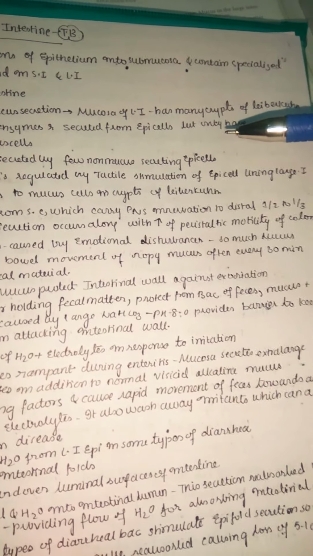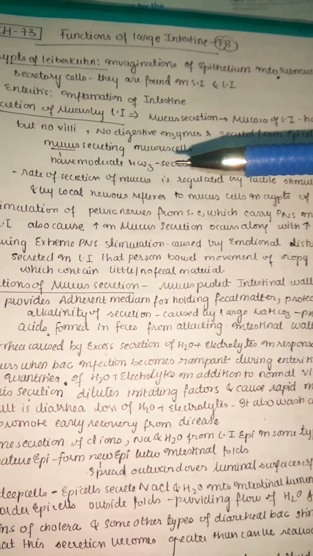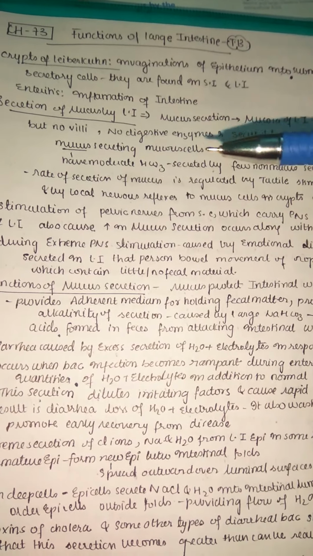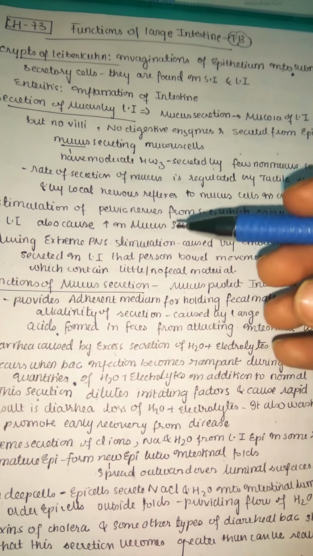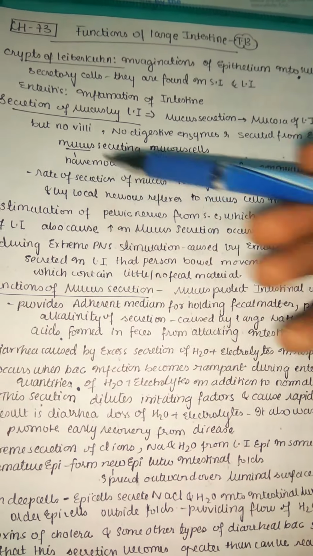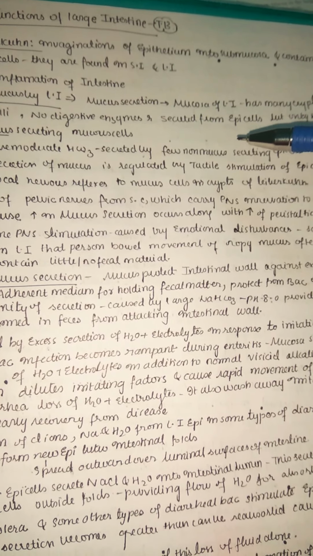The large intestine mainly has many crypts of Lieberkühn, but it does not have villi. That is the main reason why absorption plays a major role in the small intestine, but not in the large intestine, because there are no villi and no digestive enzymes are secreted from the epithelial cells.